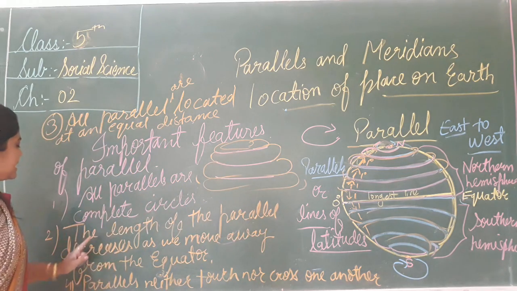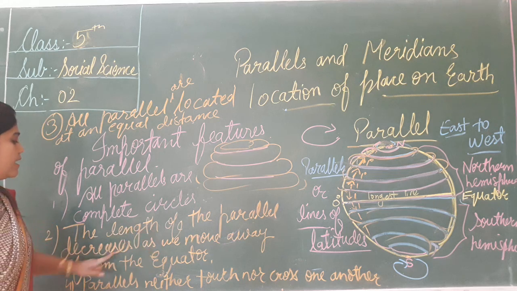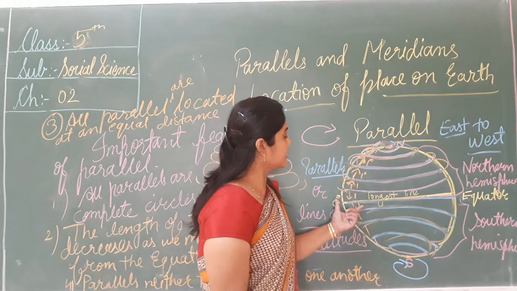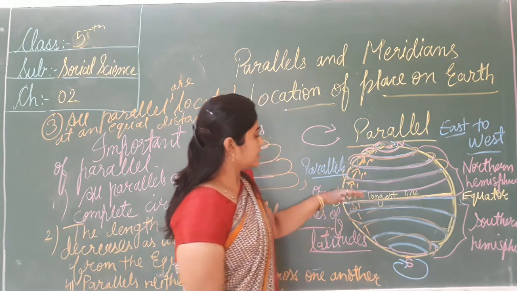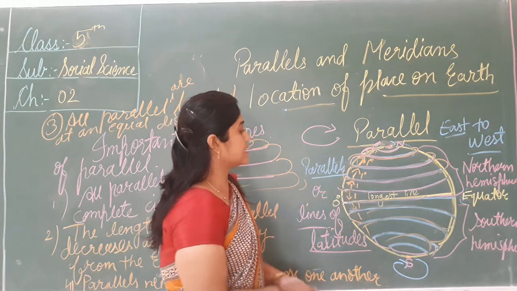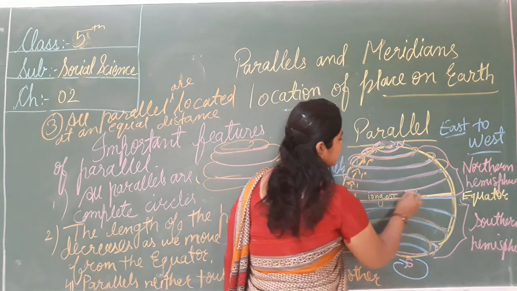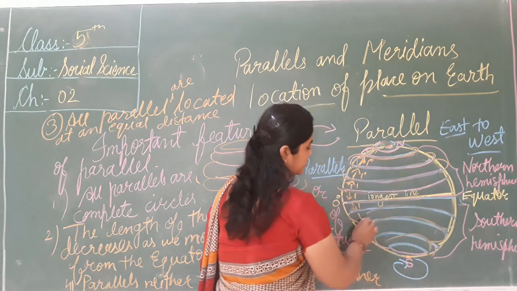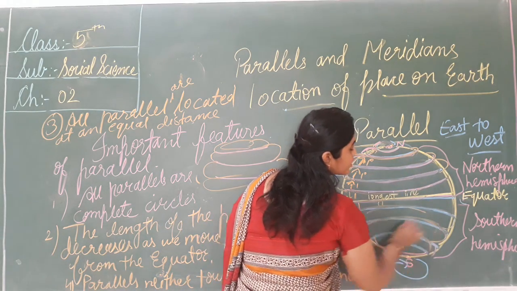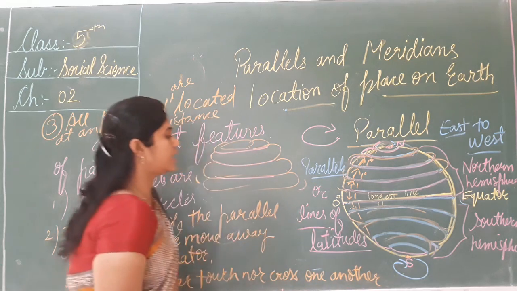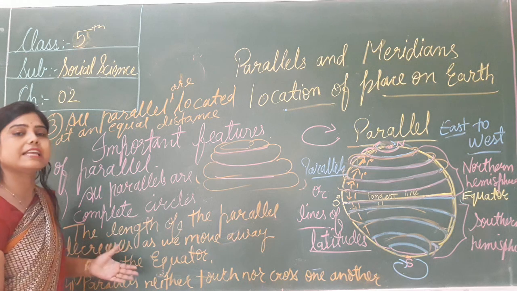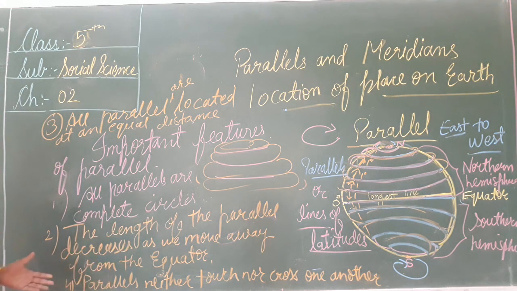Now the second feature is the length of the parallel decreases as we move away from the equator, because the equator is the longest line. इसके बाद का जो length है वो क्या होती जाएगी? When we move towards the pole, it decreases. Okay, and this side also decreases. So the length of the parallels decreases when we move away from the equator.